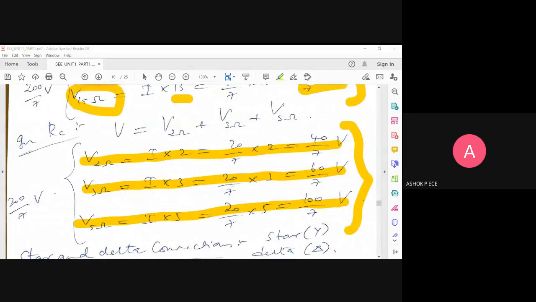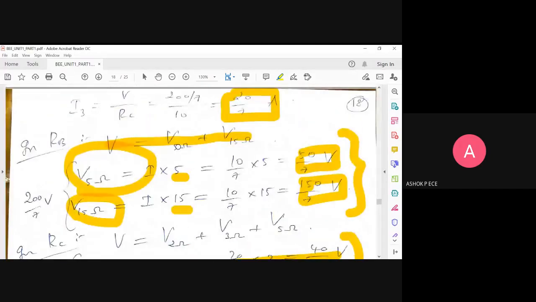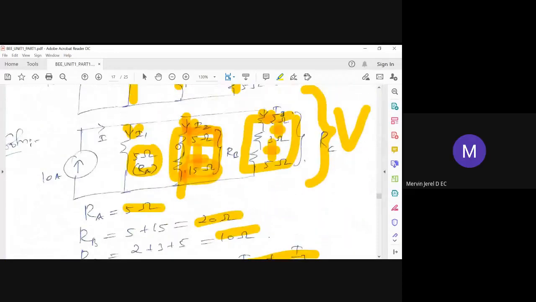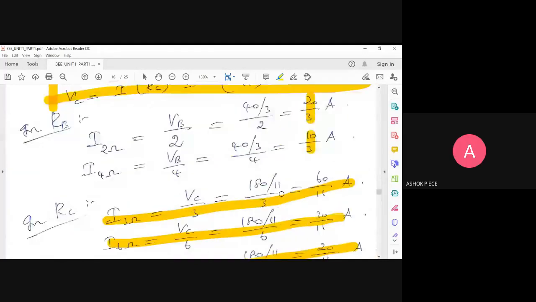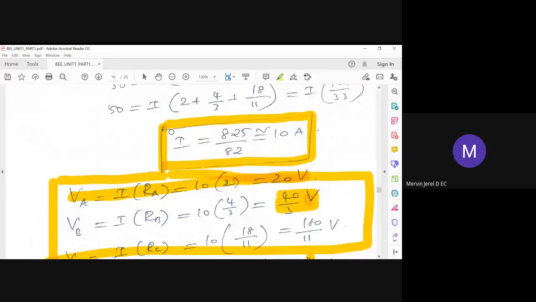Any queries? You can ask now. I have a doubt, sir. Last one. Yes, please ask your query. In the last sum, I have doubts. Last sum means the sum which I am doing now or the previous one? In that I have got 825 by 82, and you have rounded it off, sir. Can we round off that? No, it is actually 10.00.